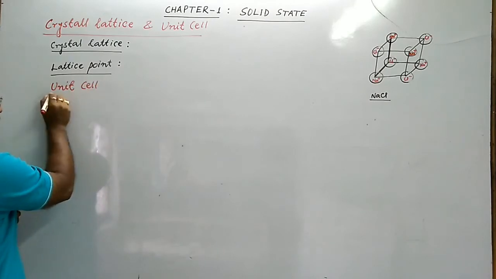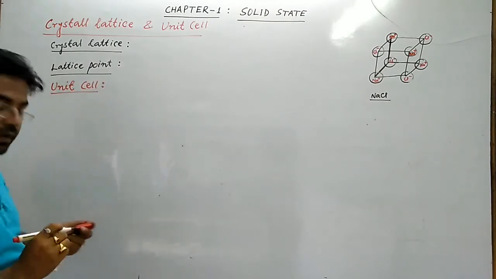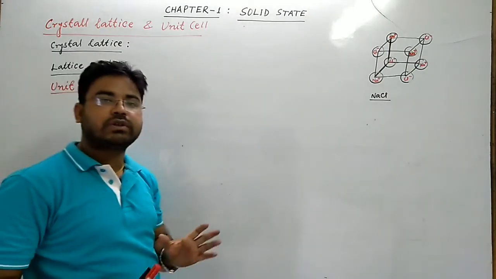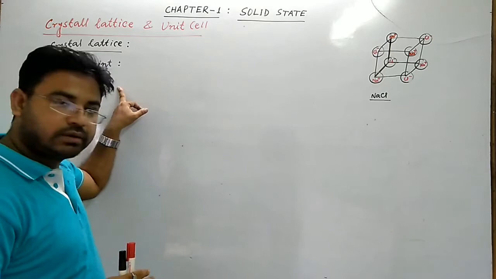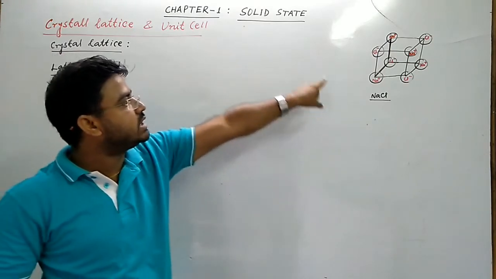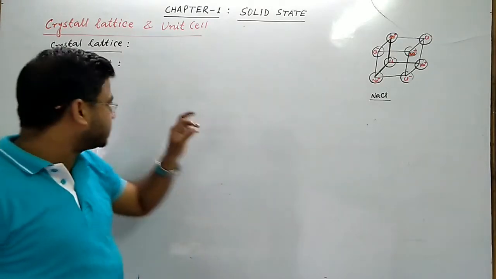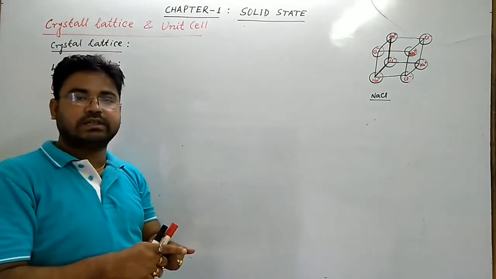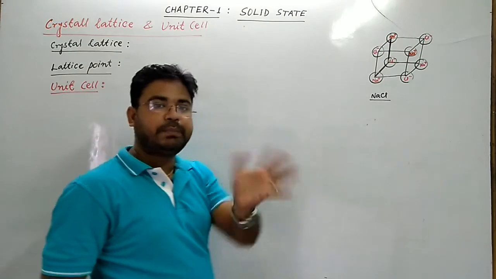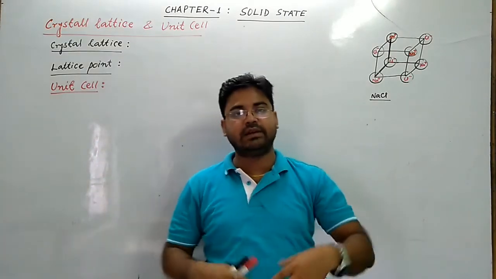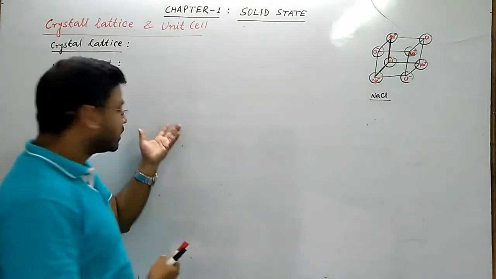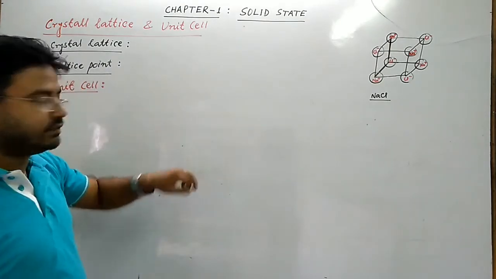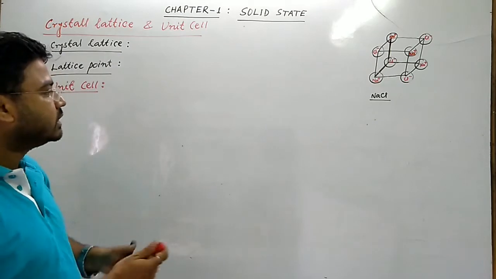So what is unit cell? The definition is the smallest three-dimensional portion of a complete space lattice, which when repeated over and again in different directions to produce the complete space lattice is called unit cell. तो ये definition से directly समझ में नहीं आएगा.